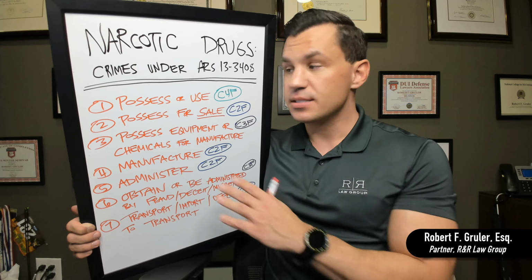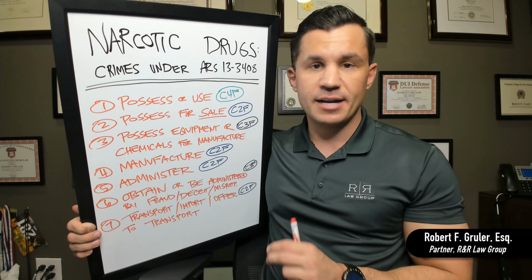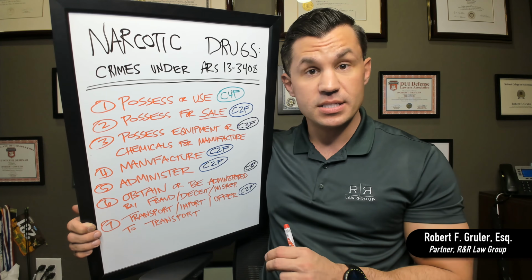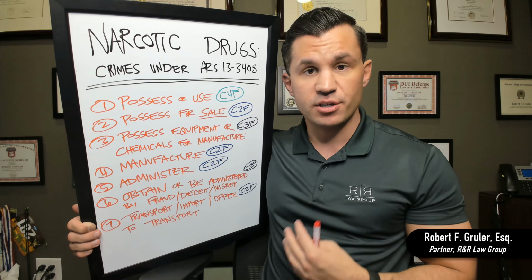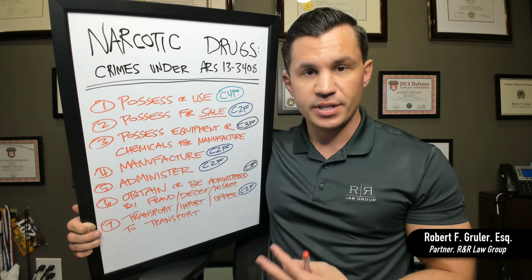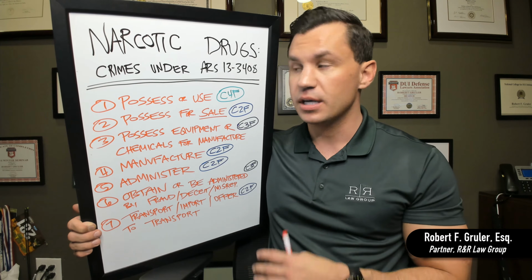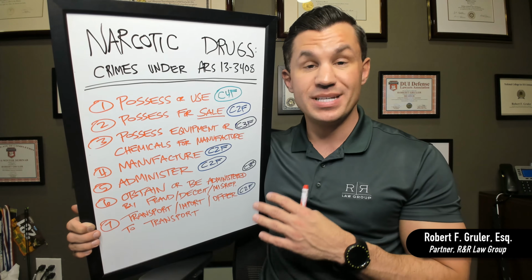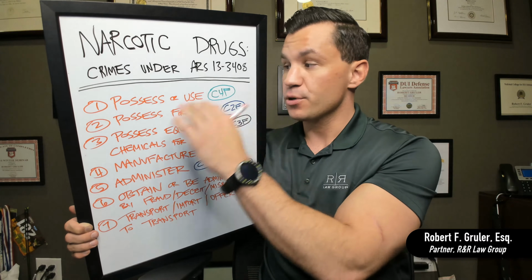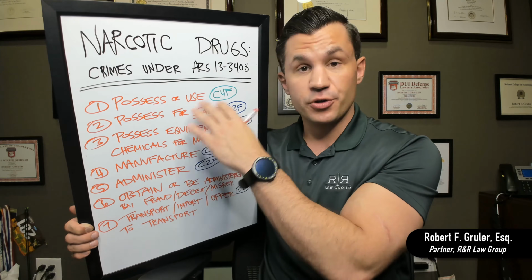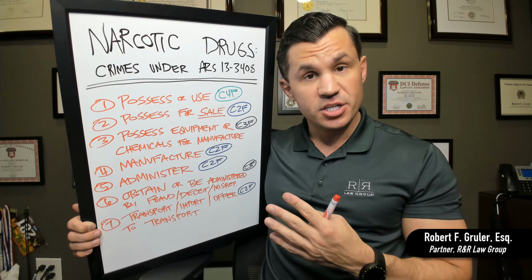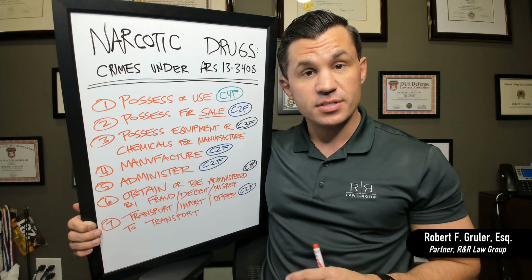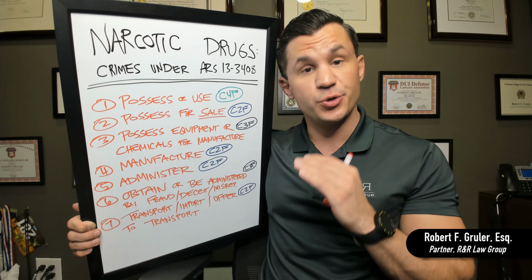So under subsection 1, the most common by far narcotic drug violation that we see is this level. It's where somebody has a narcotic drug, their possession is for use. So they possess it or they're using the drug, they are not going to be selling it. If a person has a narcotic drug for possession for use, it's a class 4 felony. So it's kind of in the middle there. It's still very serious. It's not anything lower than a 5 or a 6. It's a class 4, so it's right between a 2 and a 6.